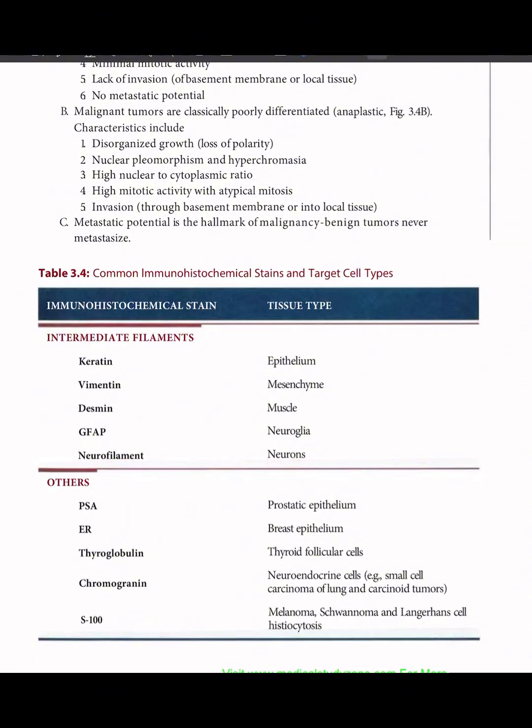In others, we have PSA or prostate specific antigen, tissue type prostatic epithelium, ER or estrogen receptor, tissue type breast epithelium, thyroglobulin, thyroid follicular cells, chromogranin, neuroendocrine cells, for example, small cell carcinoma of lung and carcinoid tumors, S100, tissue type melanoma, schwannoma, and Langerhans cells, histiocytosis.